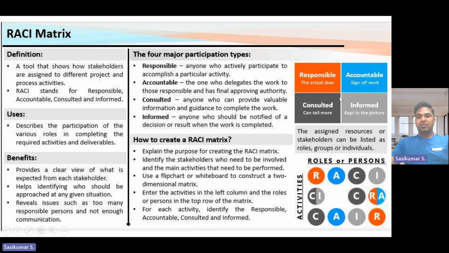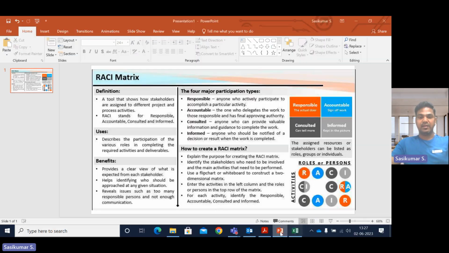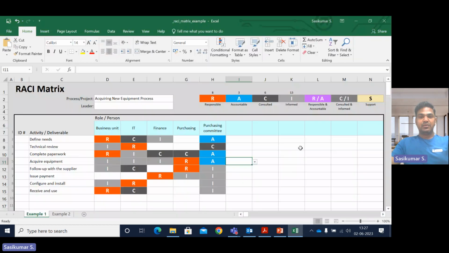And responsible, accountable, you know very well about the RACI matrix. Now, the RACI matrix structure is like this. So it is better I show the RACI matrix in Excel, how we do it in Excel. I hope my screen is visible.